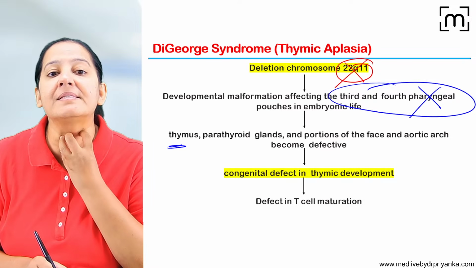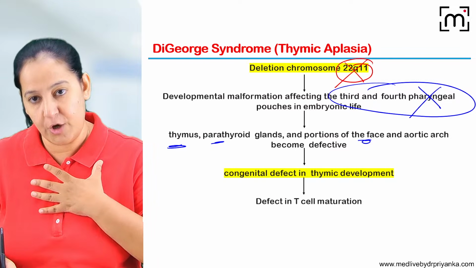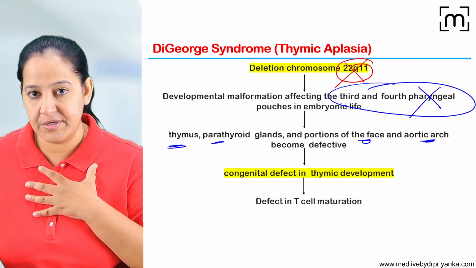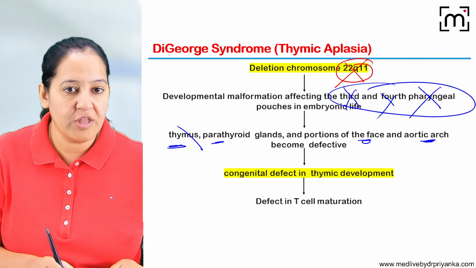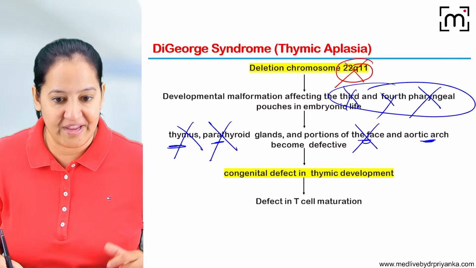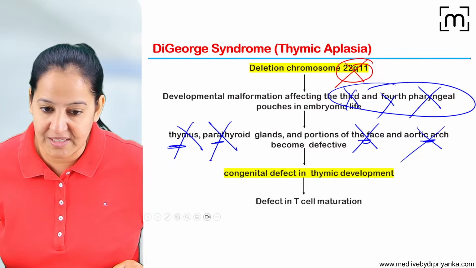Thymus, parathyroid gland, a portion of the face, and aortic arch. Heart, aortic arch. So all these are not formed. Since the third and fourth pharyngeal pouches are not formed, no thymus, no parathyroid gland, a portion of the face is malformed, and no aortic arch. So these 4 things are not formed.